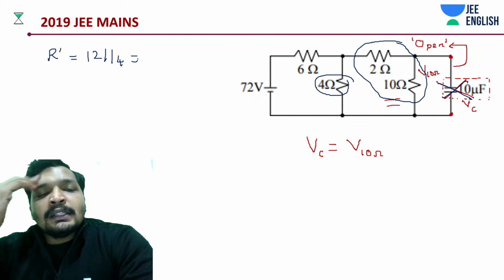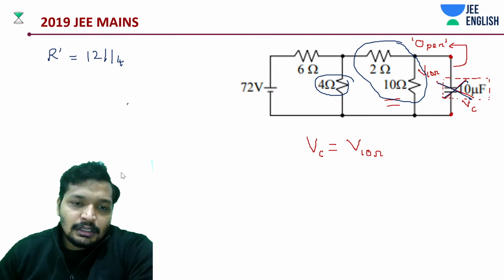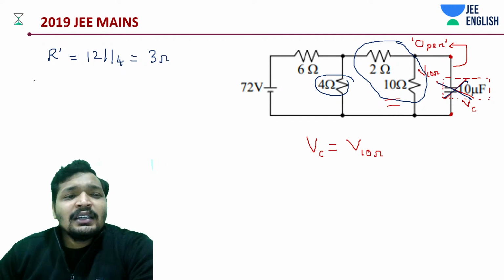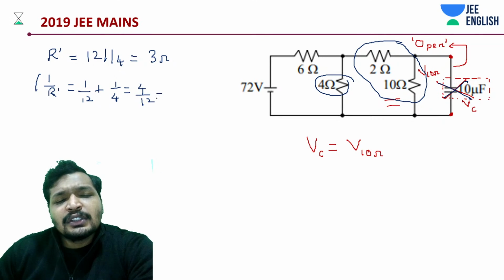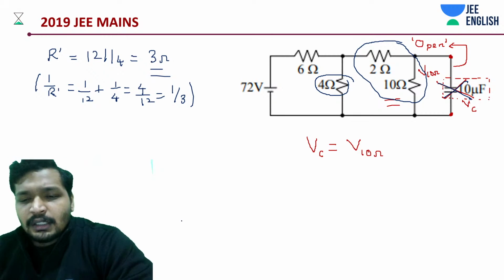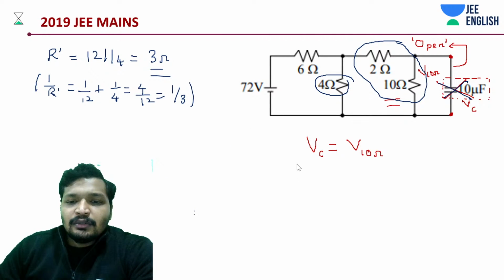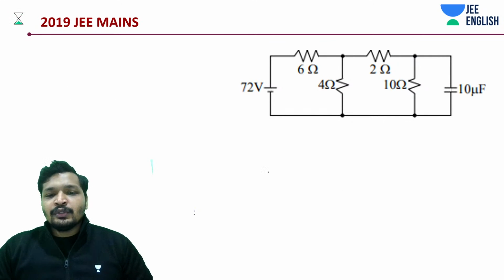If you remember this, 12 and 4 yields what? 3. This yields 3 ohms, right? Hope you remember this. 1 by R dash is equal to 1 by 12 plus 1 by 4, which is going to be 4 by 12, which is going to be 1 by 3, and this is going to be 3 ohms. Okay, so what do we have now? Basically the equivalent circuit. Okay, I'll come back to this page. We have 3 ohms.